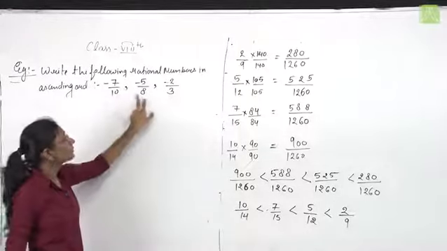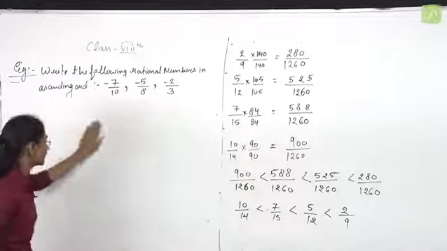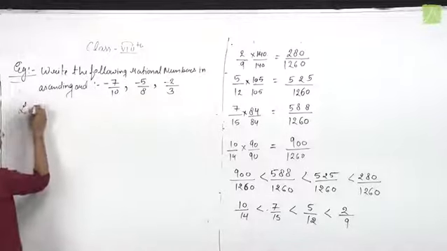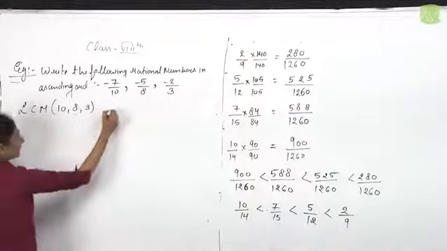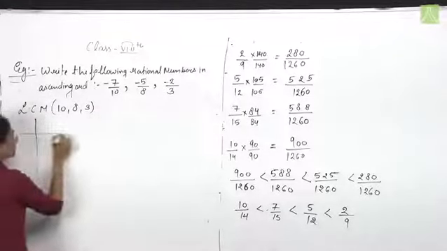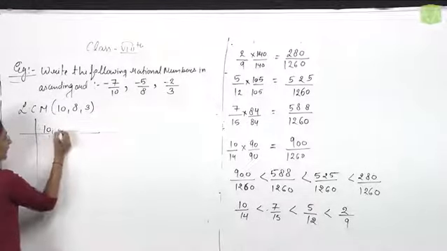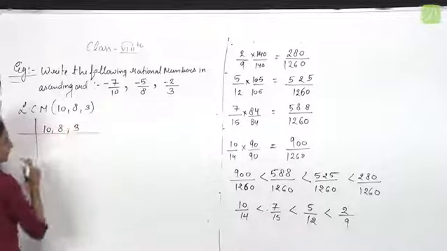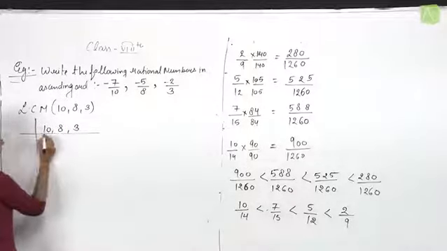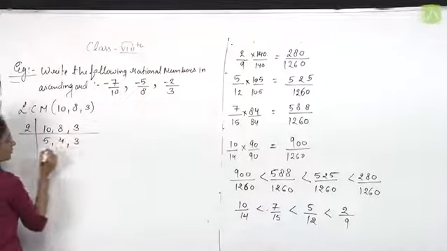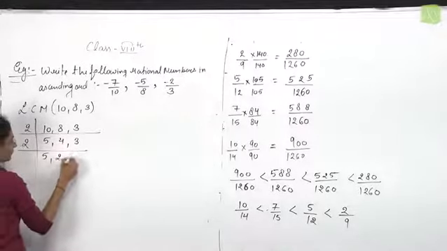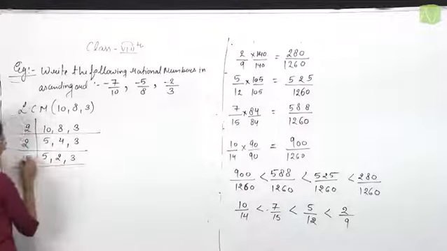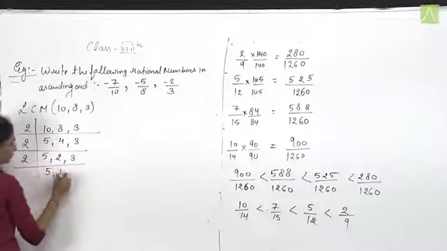Calculate the LCM of all the denominators given. So LCM of 10, 8, 3 by applying prime factorization. Since 10 and 8 are even numbers, divide by 2, giving 5, 4, 3; again by 2, giving 5, 2, 3; again it is divided by 2.